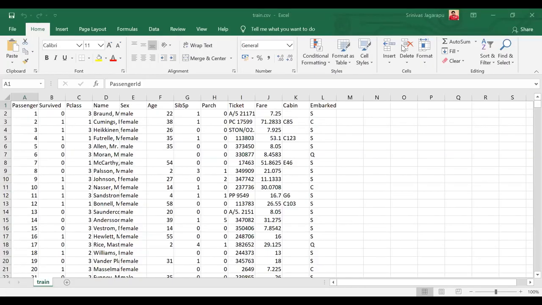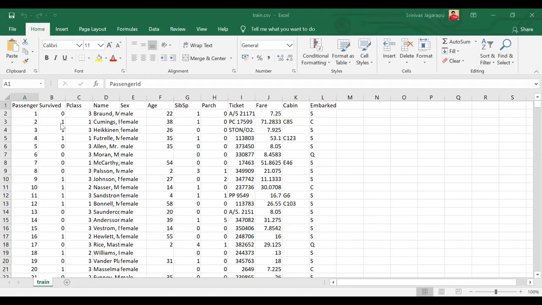So this is the Titanic dataset. As you can see, the dataset has a few features like the passenger ID, whether the passenger has survived or not, and a few other features. The task of this dataset is to predict, based on a few features, whether a person has survived or not, right?